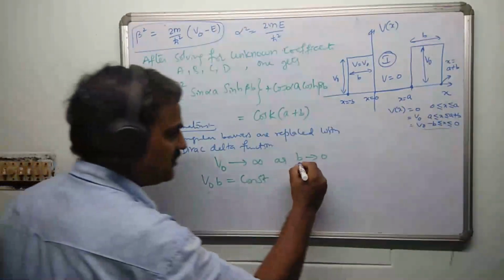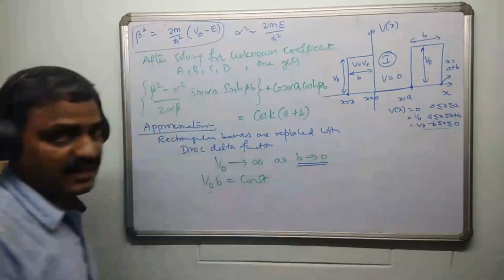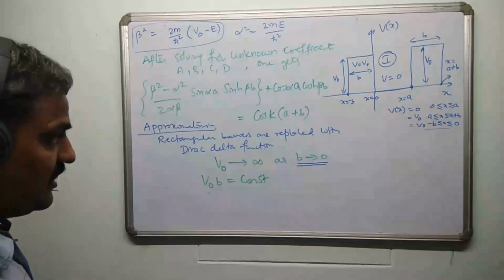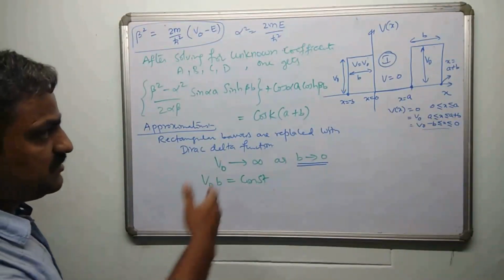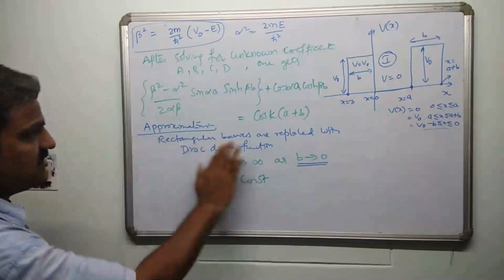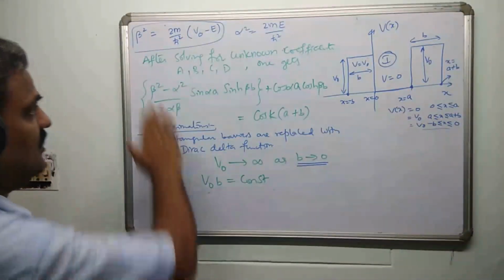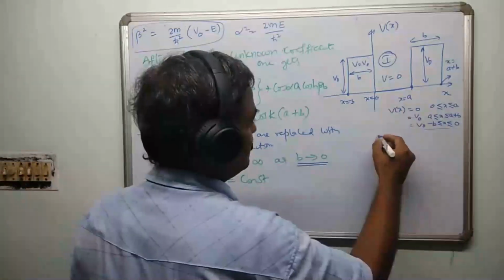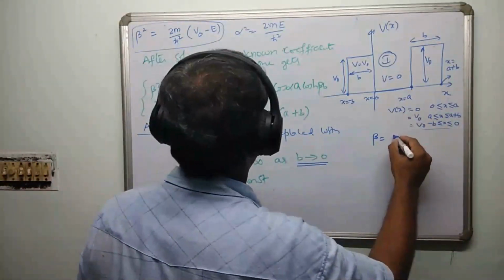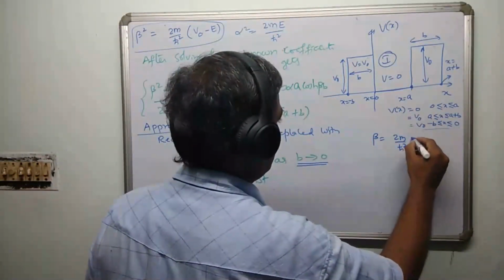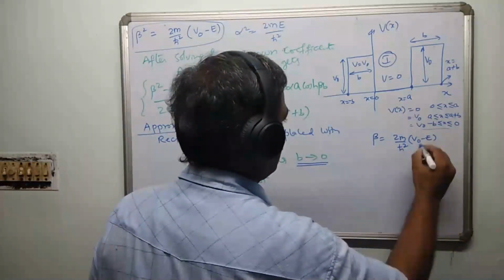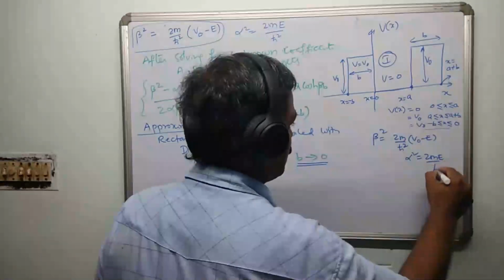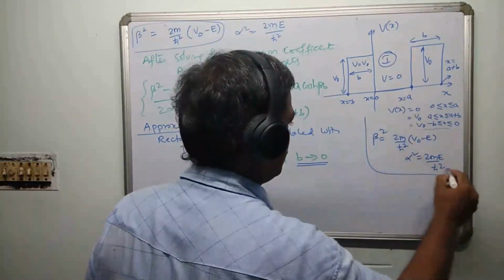So we are discussing the limit b tending to 0. Here we have to substitute the b tending to 0 case. That part I'll do, as the space is not sufficient. I'll erase this, and once again I'll use the expression. So I'm going to erase all these, let me rewrite this here because I'll be needing them. So beta is equal to 2m by h cross square into V naught minus E, and alpha square is equal to 2mE by h cross square. These things are really required for me.